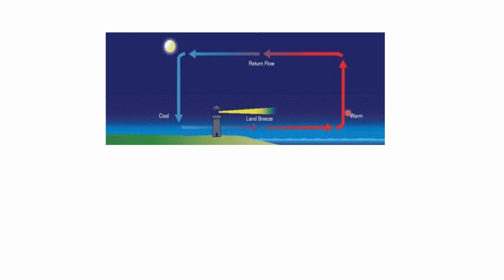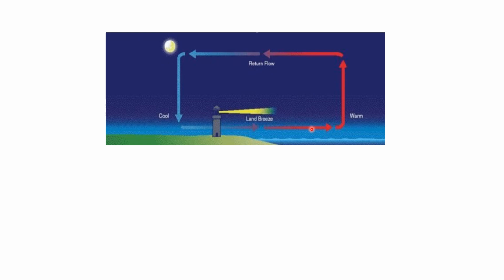The land becomes cool and has high pressure. So the cool air from the land moves towards the warmer sea to fill the low pressure area. This is called the land breeze.